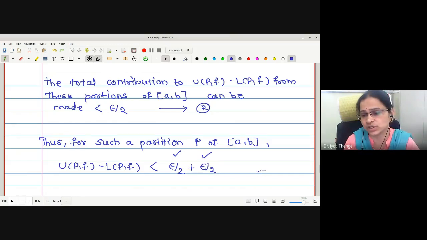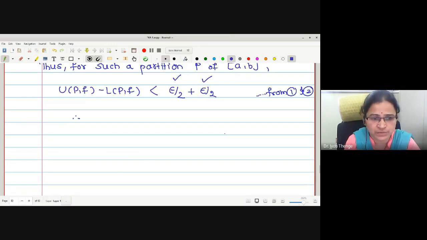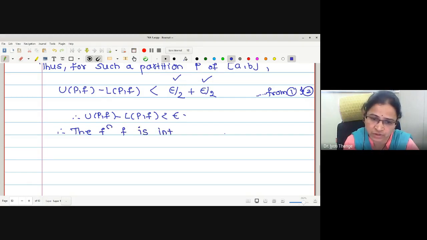Here the reason is from 1 and 2. The total is less than epsilon. UPF minus LPF is less than epsilon. Hence, the function f is integrable.